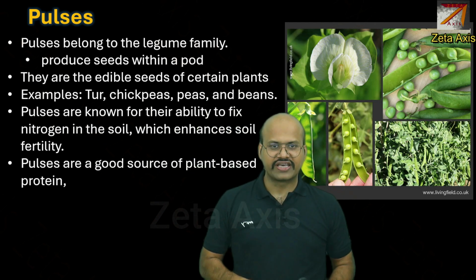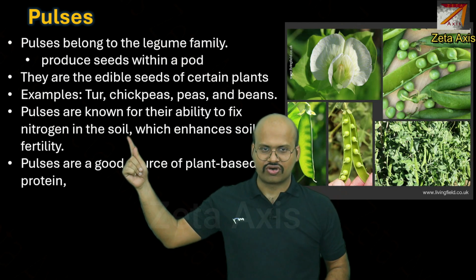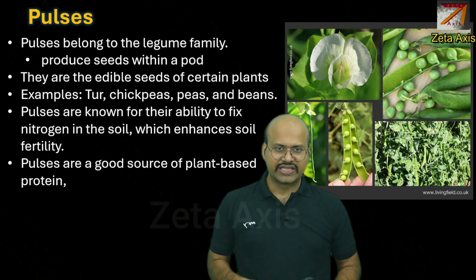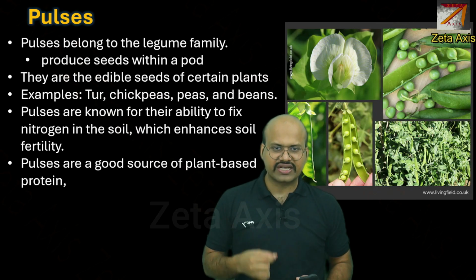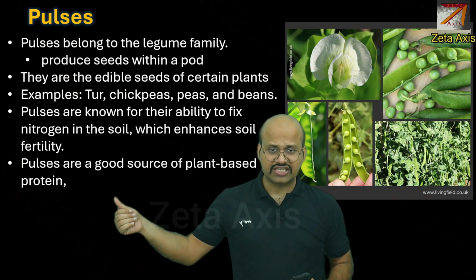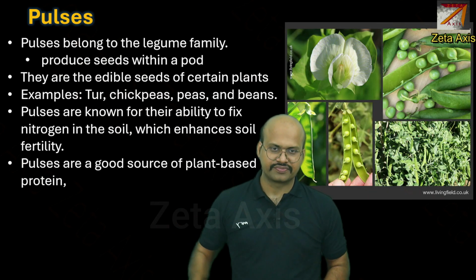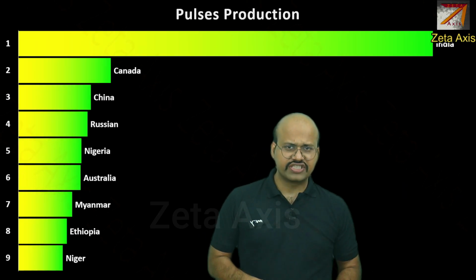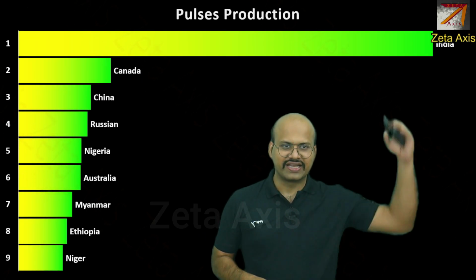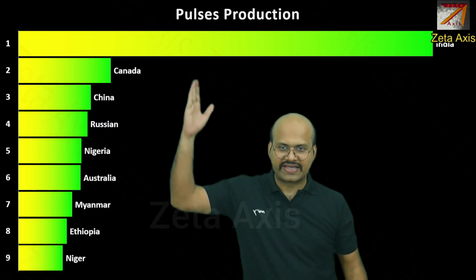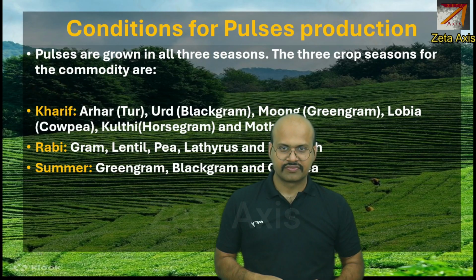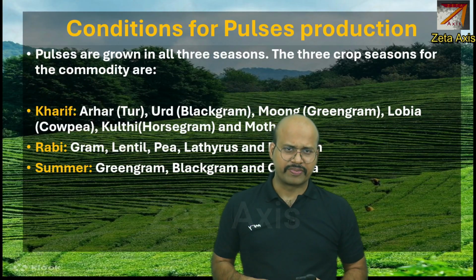Pulses are known for their ability to fix nitrogen in the soil. So wherever it is cultivated, they will fix atmospheric nitrogen into the soil. That is, they increase the nitrogen content of the soil. Pulses are a good source of plant-based protein. Now if you see the global production of pulses, then India is the major producer of pulses, followed by Canada, China and Russia. Now what are the conditions for pulses production?